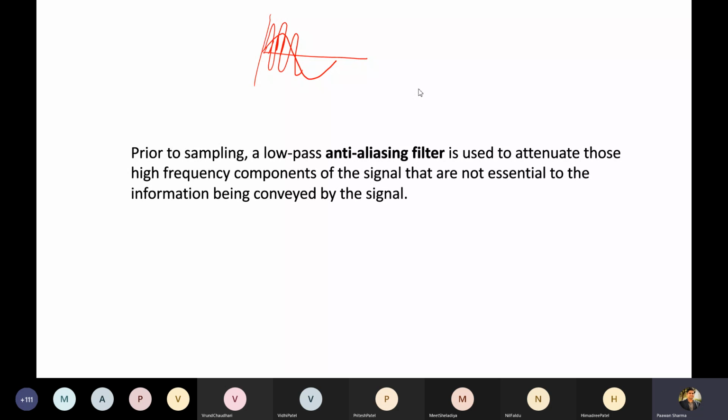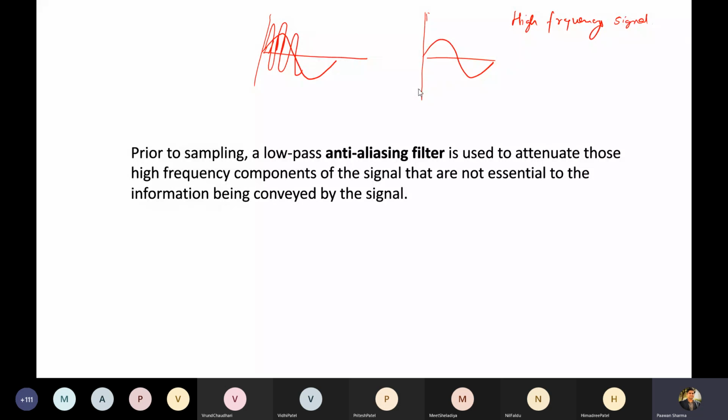If you look at it the other way around, suppose you have a band limited signal like this, and there is some impact of high frequency noise, or some interference from a high frequency signal.